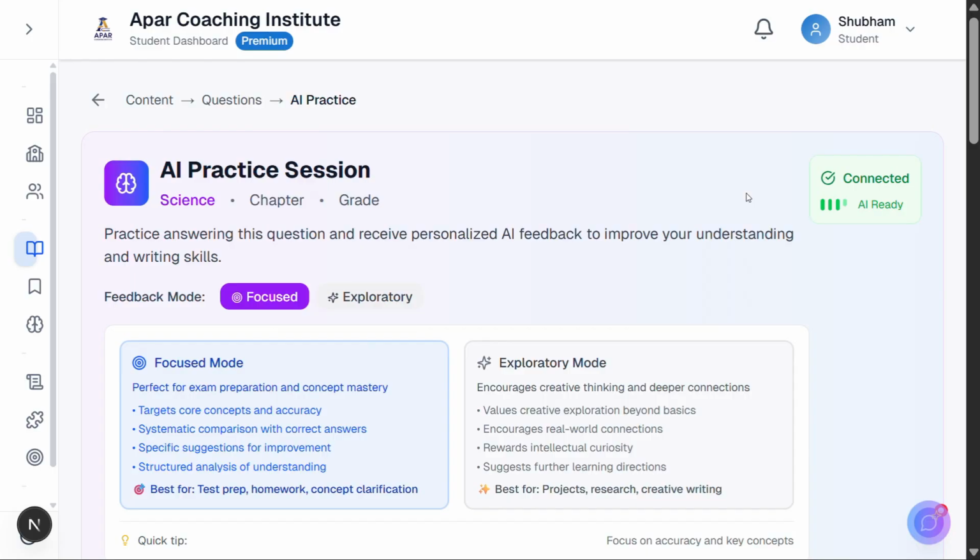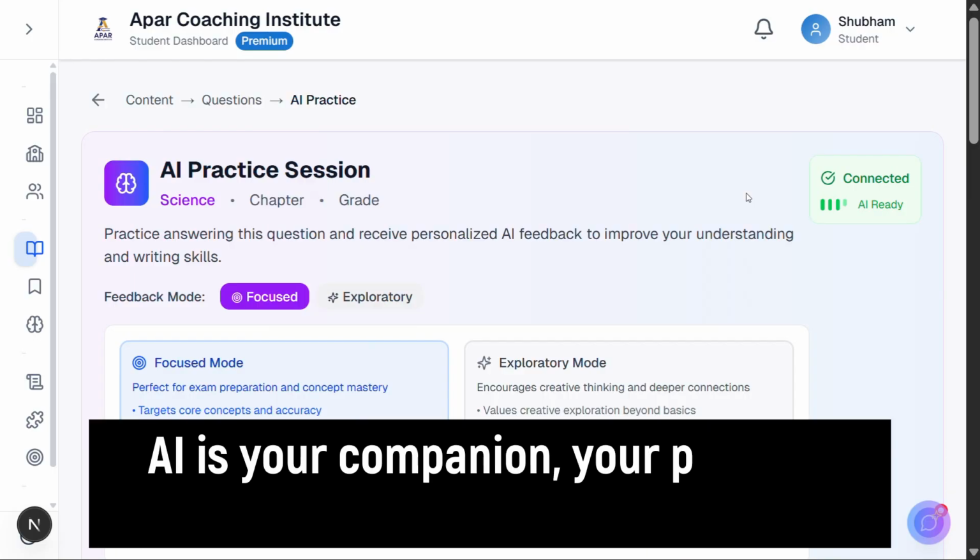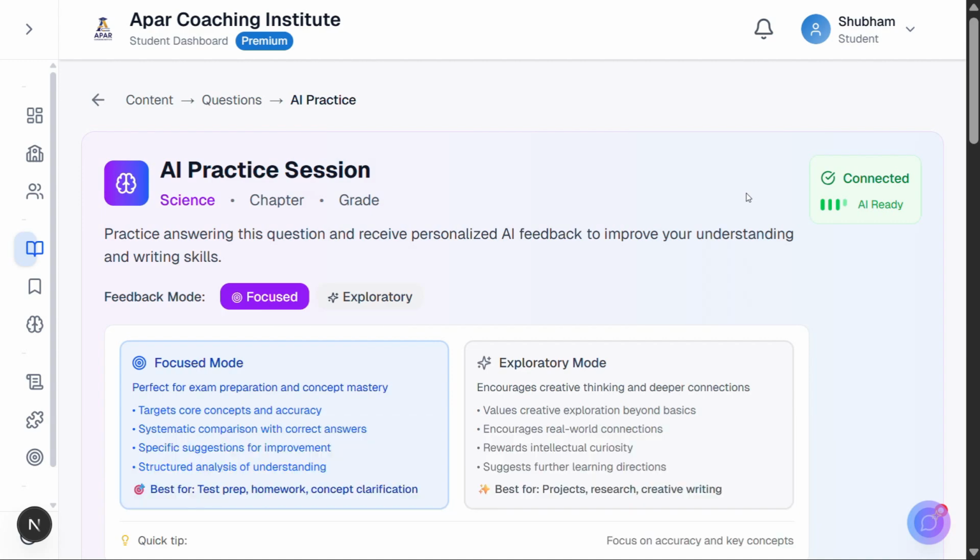But the AI is not your judge. It's your companion, your practice partner, your personal coach available 24/7. The AI never gives you marks or grades. It only guides, suggests, and encourages. Think of it this way. Your teacher evaluates your performance, but the AI helps you prepare for that evaluation without the pressure of being judged.